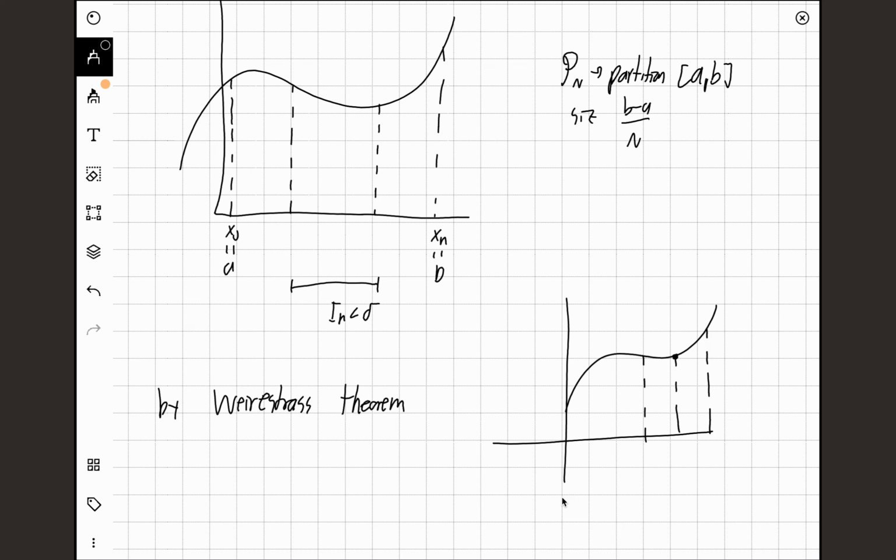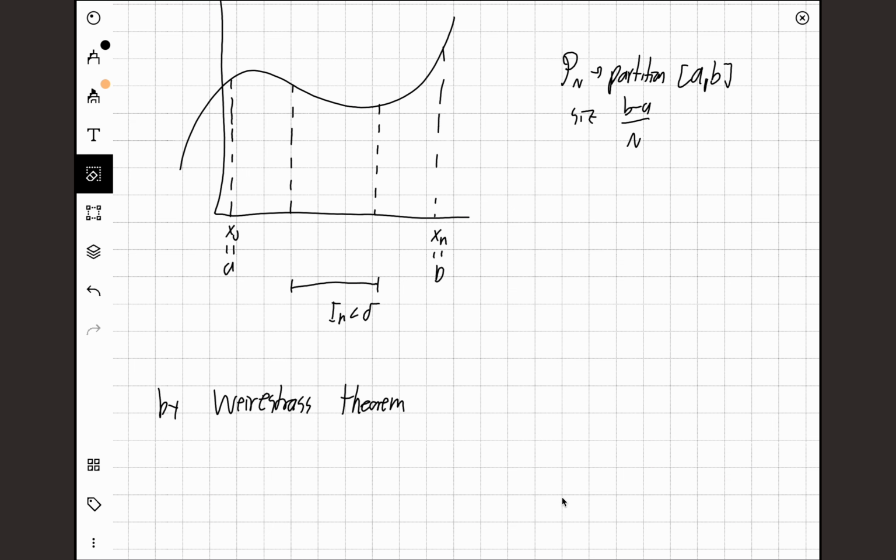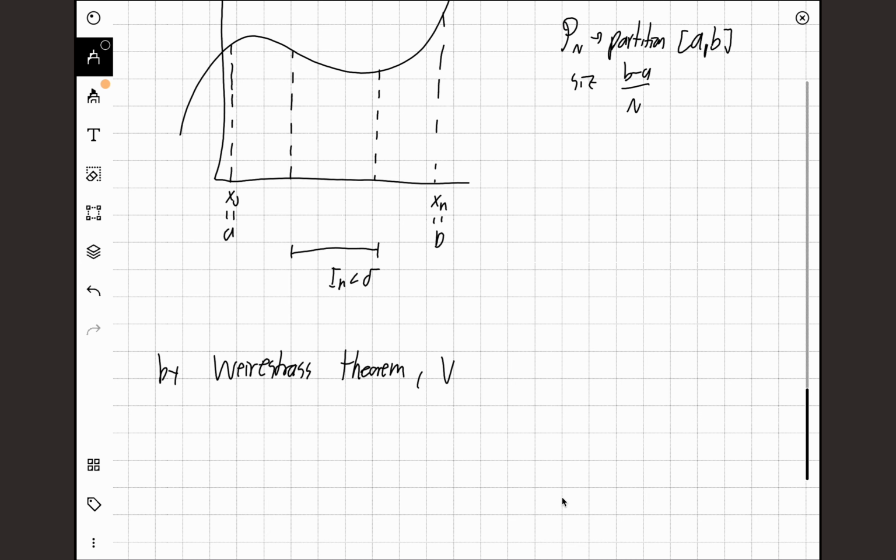So for example, this point x min would be where the function has its lowest value, and this point would be f max, and this would be x max, that's where the function has its highest value. So in every interval, the function has to take a maximum and a minimum. Here, f max would be here, and f min would be here.